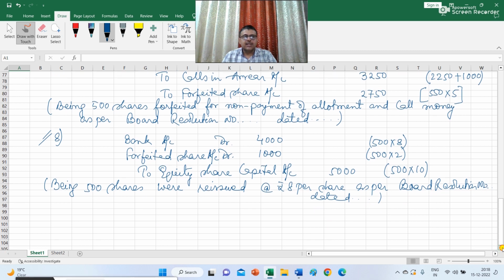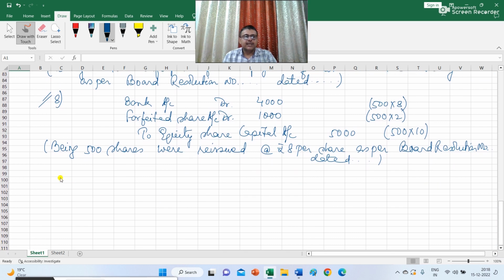Now the last journal entry we will pass is regarding transfer of forfeited share to capital reserve. So your journal entry is forfeited share account debit. The amount that was credited to forfeited share was 2,750. Out of this amount, 1,000 was debited for giving discount on reissue.